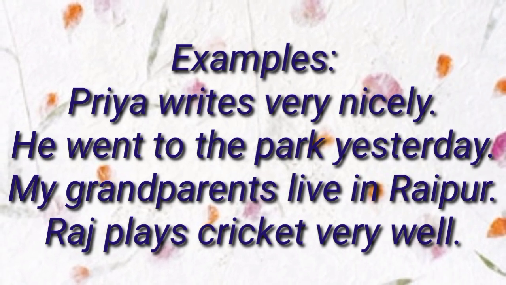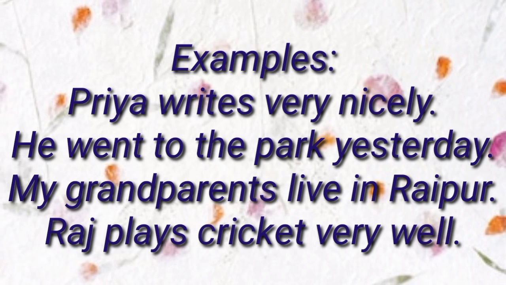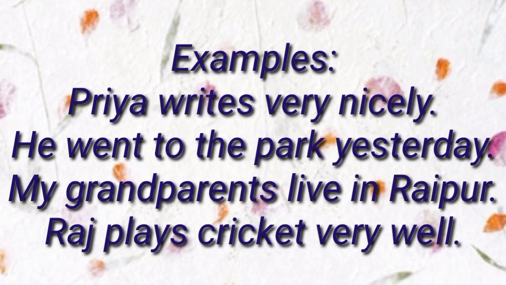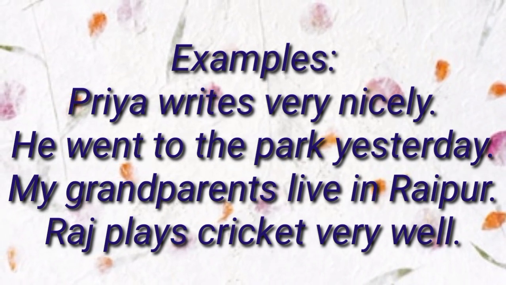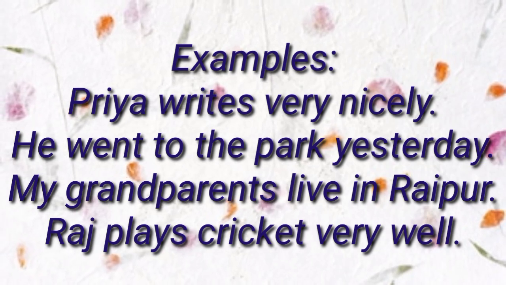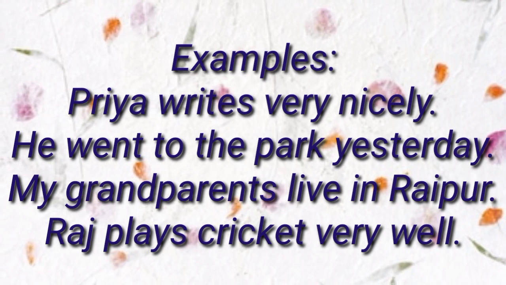See the subjects: Priya, he, my grandparents, Raj. And writes very nicely, went to the park yesterday, live in Raipur, plays cricket very well is the predicate part. In this predicate part, we will get the verb.